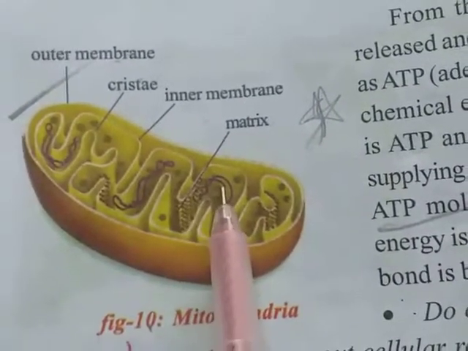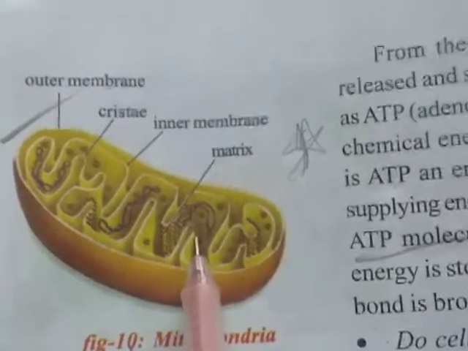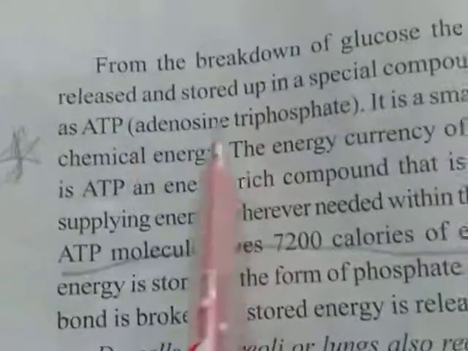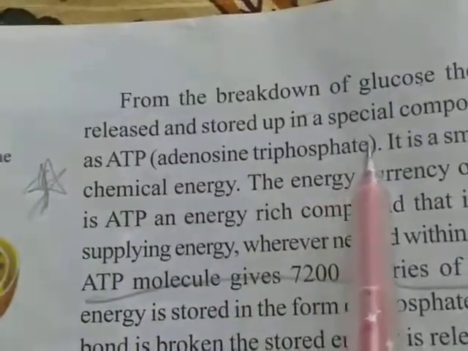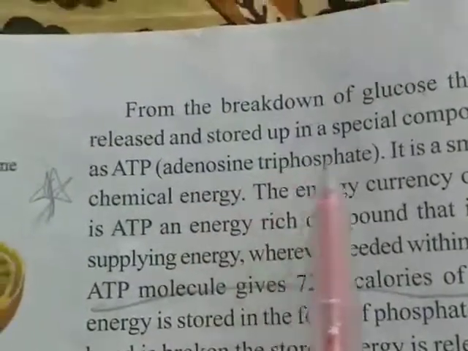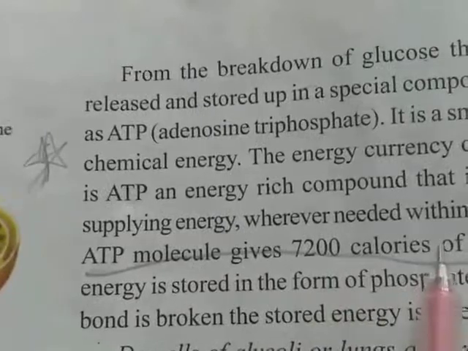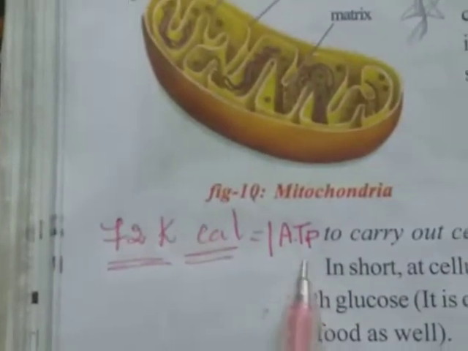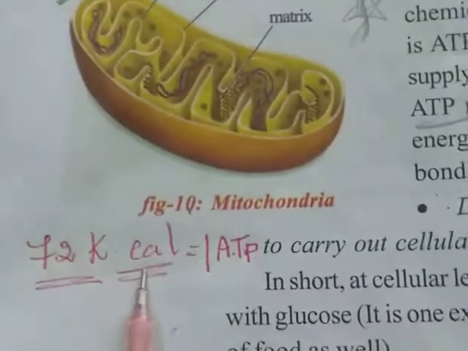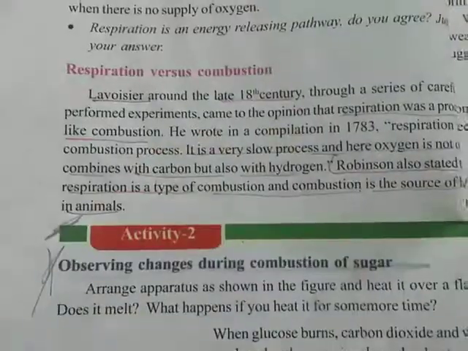Enzymes are responsible for cellular respiration, to release the energy. Energy can be stored in the form of ATP. ATP means adenosine triphosphate. One ATP molecule gives how many calories of energy? 7200 calories of energy. One ATP is equal to how many kilocalories of energy? 7.2 kilocalories of energy.